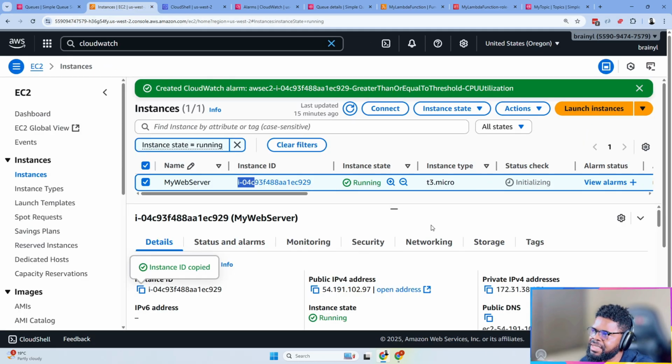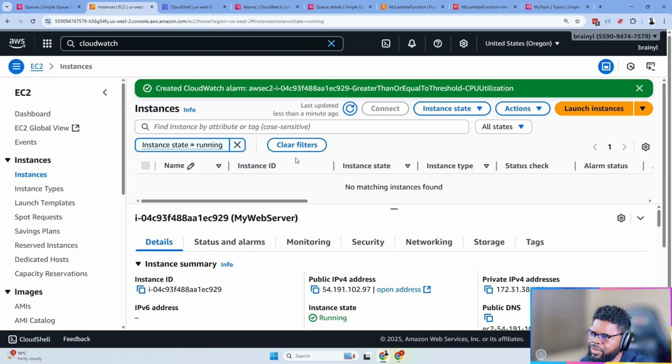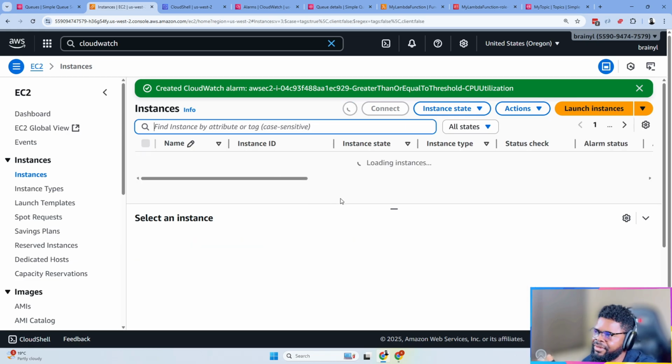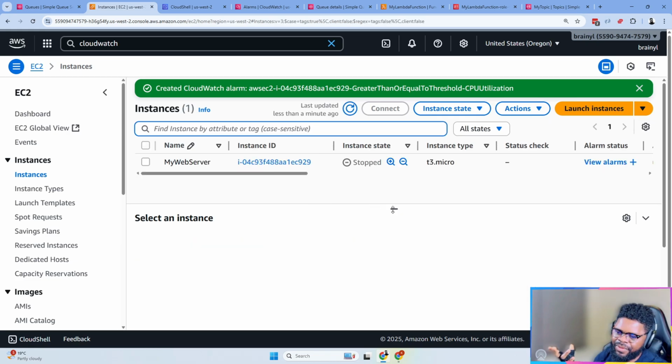If we go to instances, it was running as when we left it. But if we check, it probably would have changed to stopped. Yeah, it's no longer in a running state, because that's exactly what that Lambda function was built for. When there is an alarm, run a Lambda function and stop the machine, right? This is just a very good sample of showing you from alarm to an SNS to an SQS and to a Lambda function, right? But it could be anything.